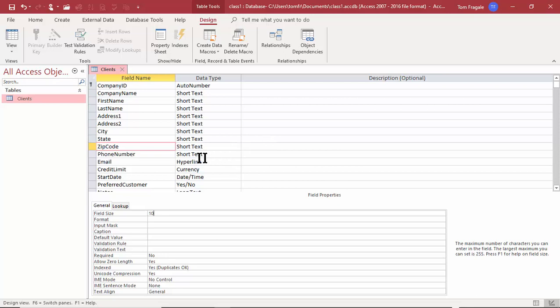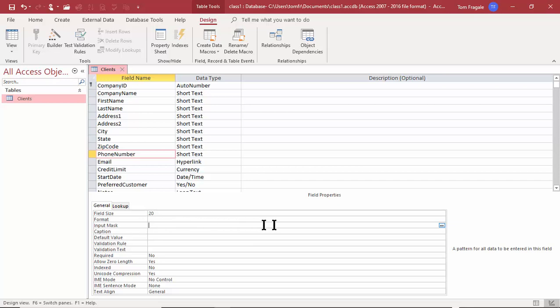Let's try another example. So I'm going to go to the phone number. So with the phone number, I would like to have it formatted as a phone number. So we're going to try a new property over here that's called the input mask. The input mask will be how that field is going to be formatted when you type into that field. So now you could type in your own input mask, but there's some that are built right in.